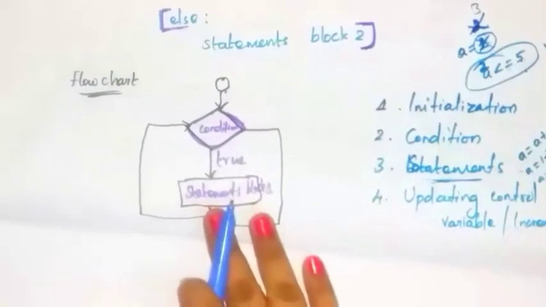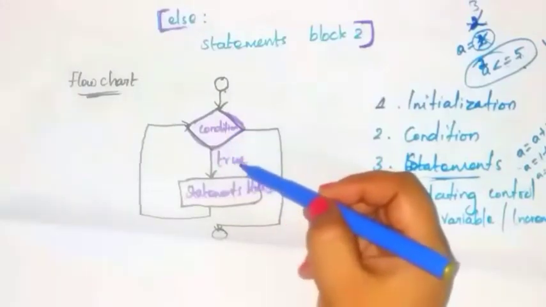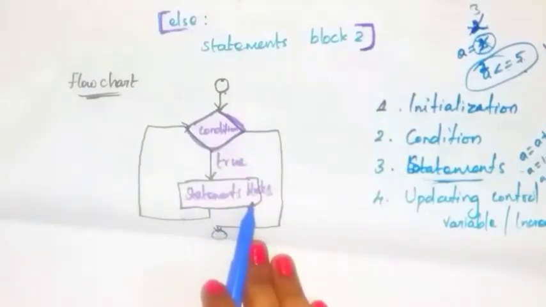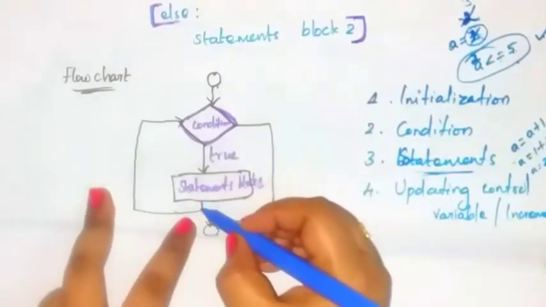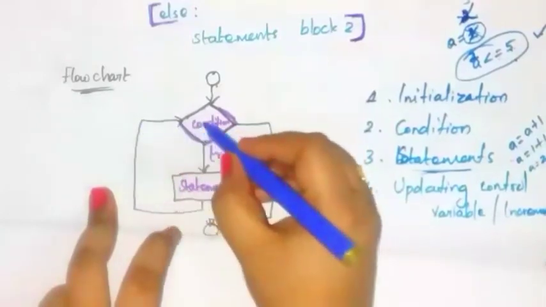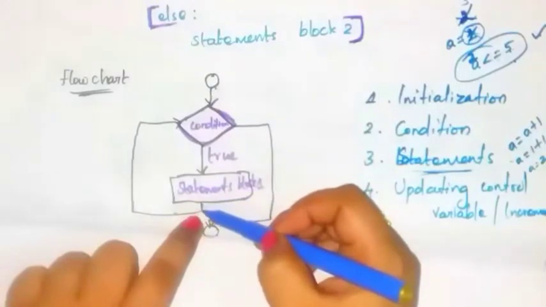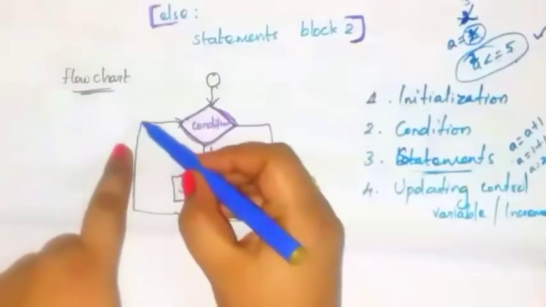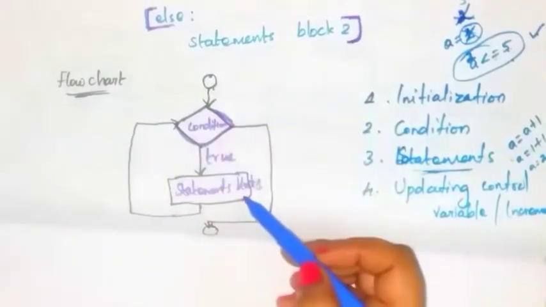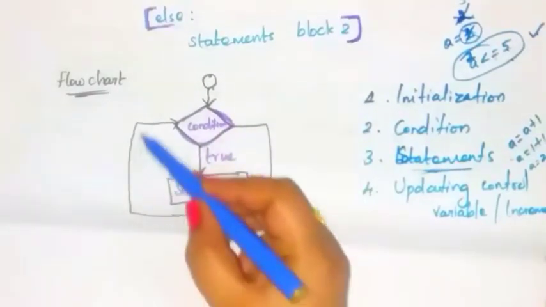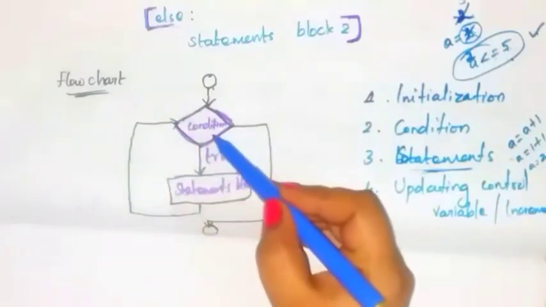Okay, see here. Here the condition will be given. If this condition is true, then it executes block 1 statements. And next you have to update the value of the variable. So again check the condition. If that condition is true, again execute the block 1 statements. Again update the variable. Again go to the condition. Check the condition. If that condition is true, execute block 1 statements. Execute the same process again and again until the condition becomes false.